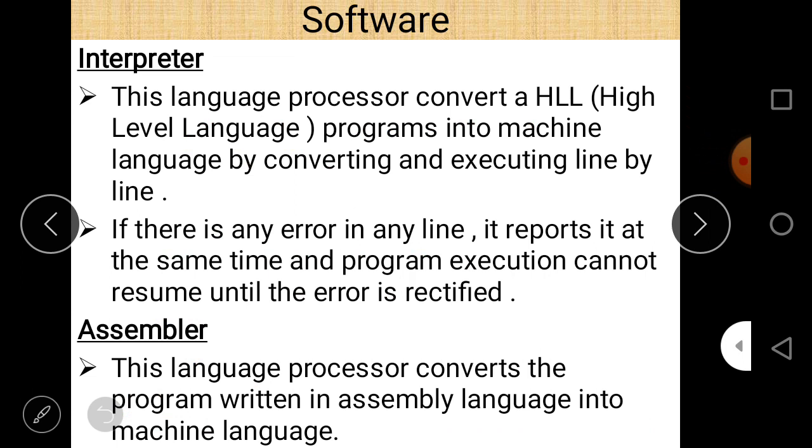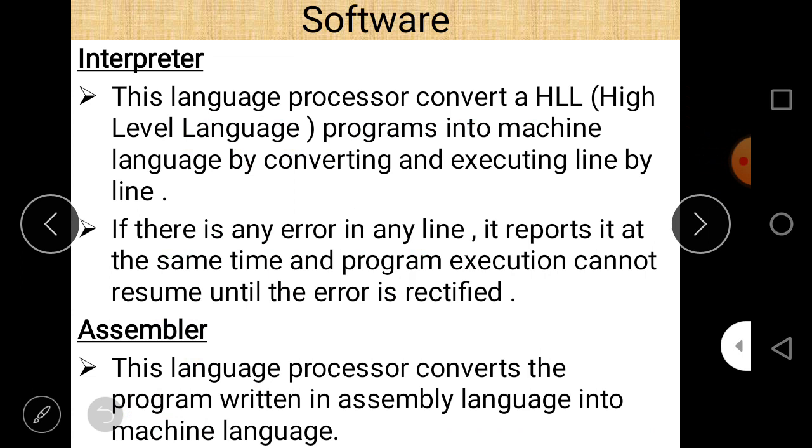The third important point regarding the interpreter is that it directly converts the source code into machine understandable code. It means 0 and 1. So no object code is required as far as the interpreter is concerned.